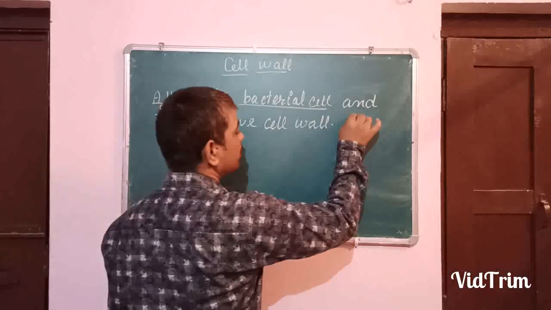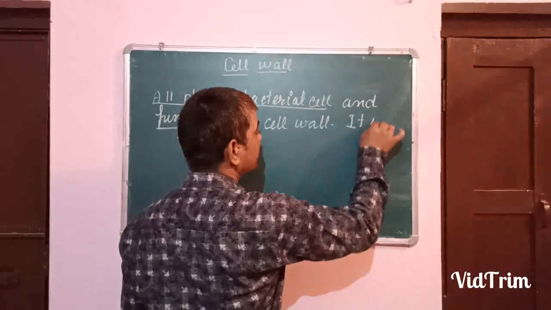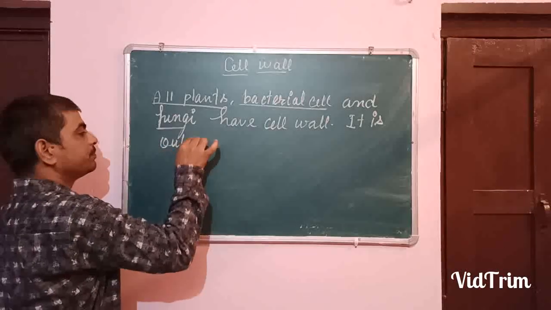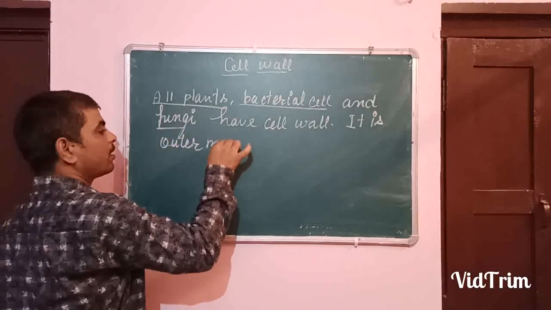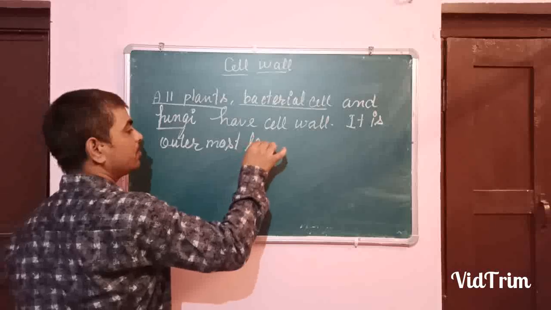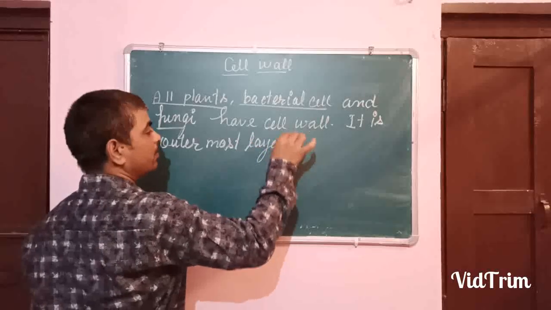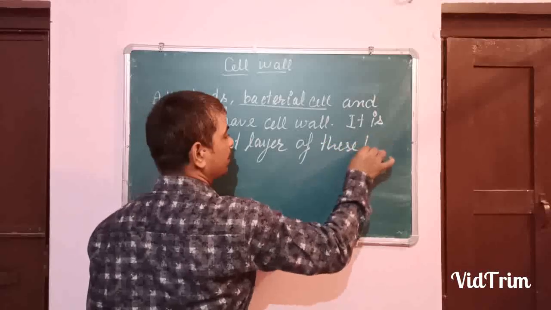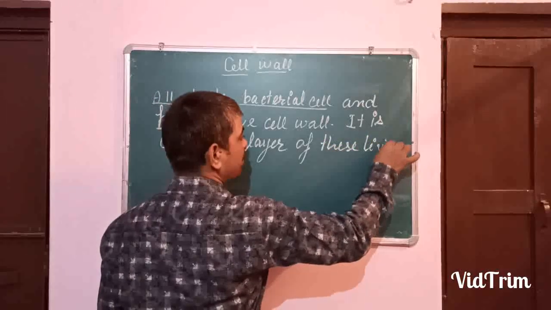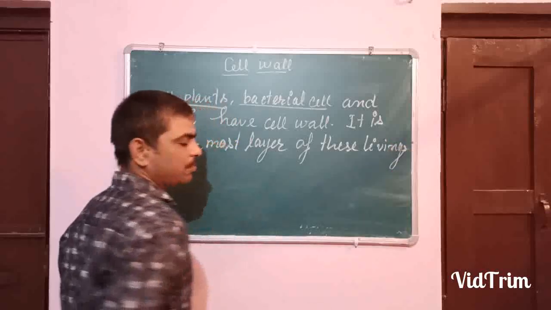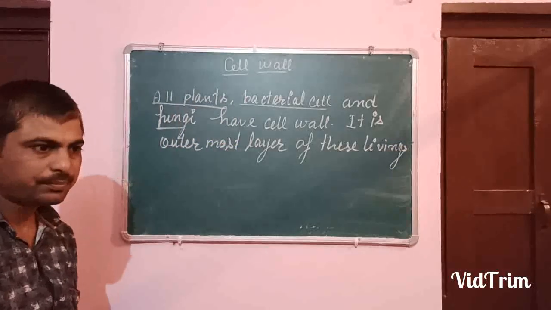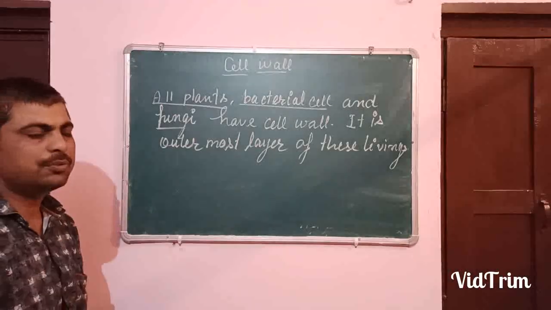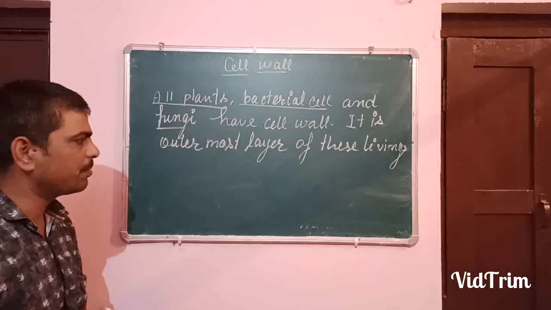It is the outermost layer of these living organisms mentioned above. Location, uses, functions we will study one by one.